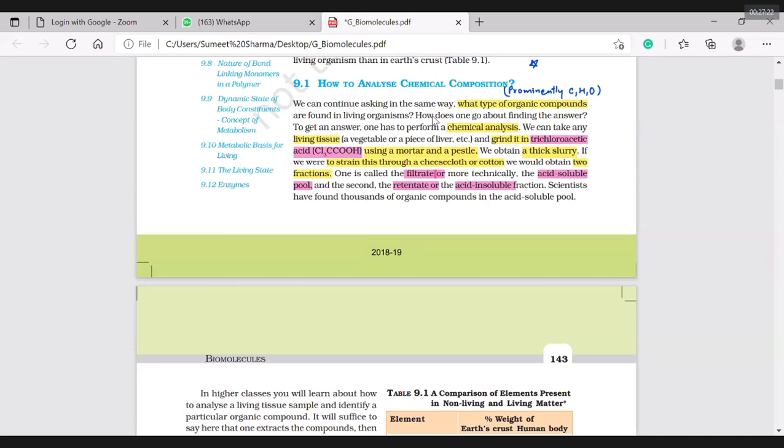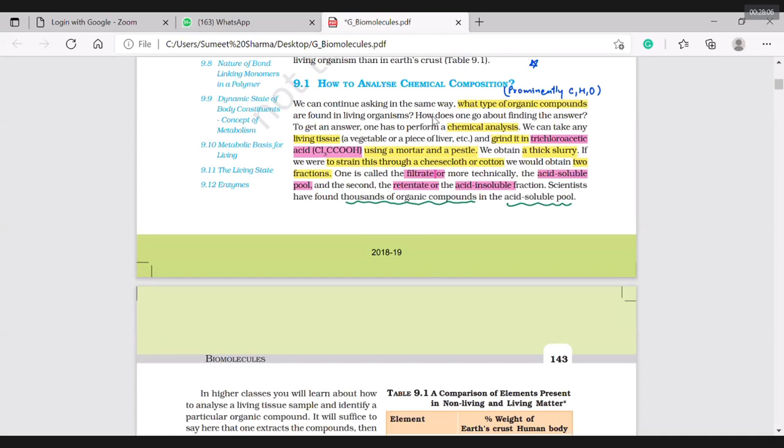Now here we are saying scientists have found thousands of organic compounds in acid soluble pool. Wow. We got it finally. Right. They are saying thousands of organic compounds in acid soluble pool. Now here have they stated that the scientists didn't find any organic compound in acid insoluble? No, they didn't say this. They are just saying in acid soluble pool we have seen organic compounds, but those organic compounds can be there in acid insoluble also.